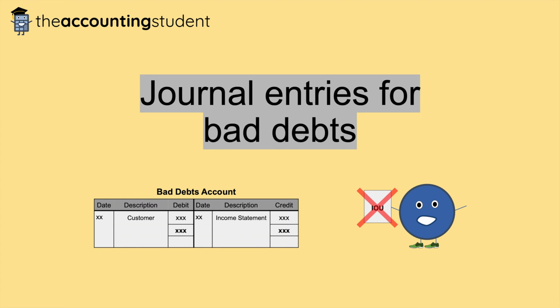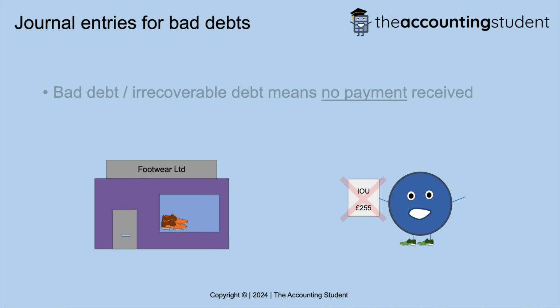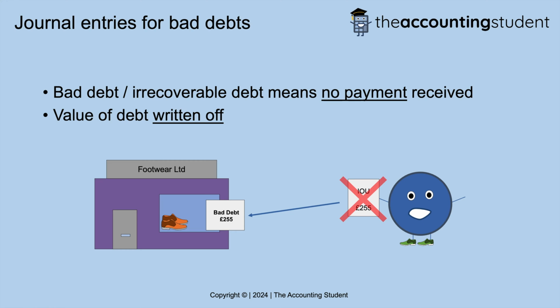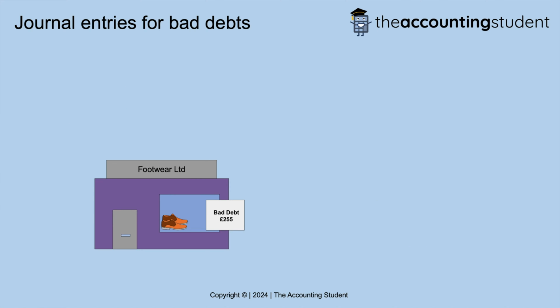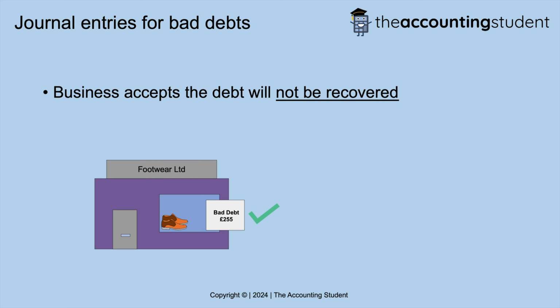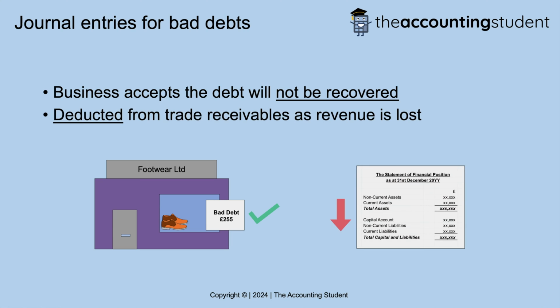A bad debt or an irrecoverable debt means that no payment will be received and therefore the value of the debt will be written off. In other words, the business accepts that the debt will not be recovered. Consequently, the debt is deducted from the trade receivables value as revenue is lost. The following entries will happen to record the bad debt or irrecoverable debt.